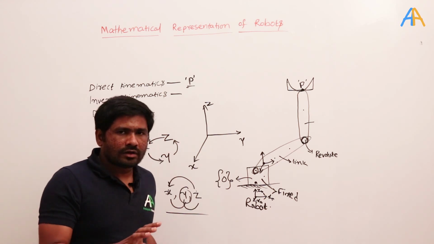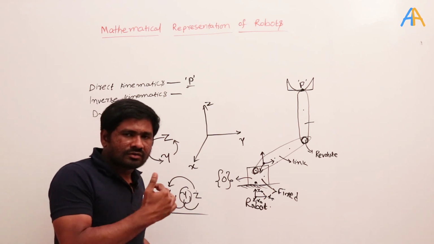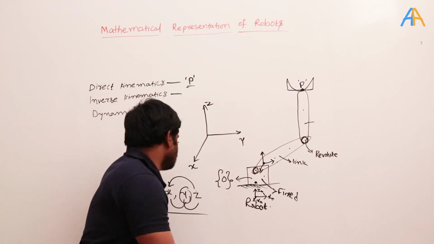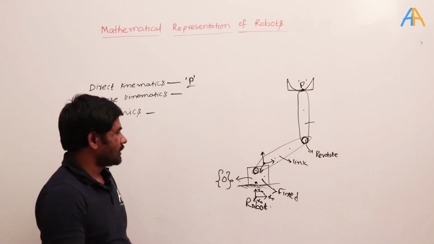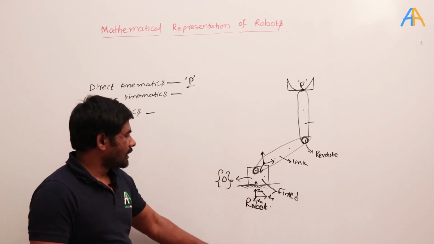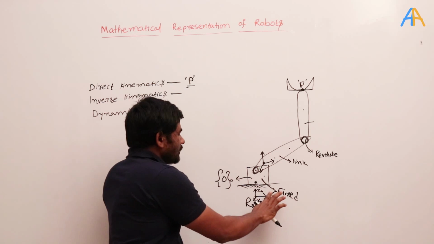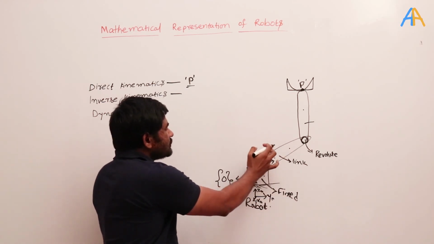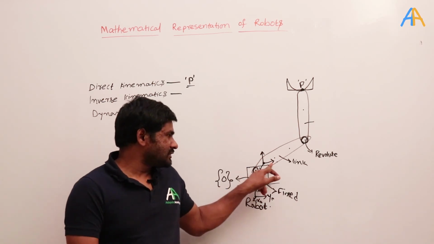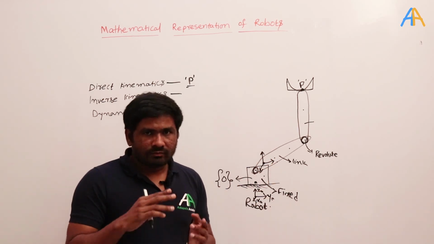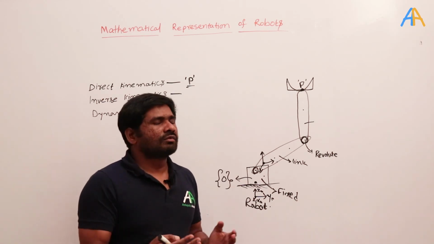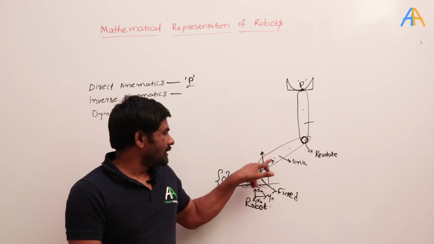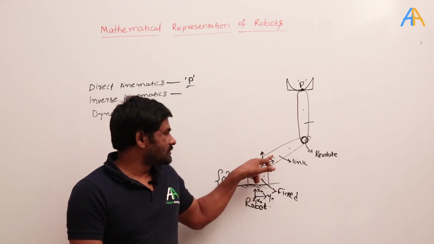You remember this because this is very much important, and this concept will come again and again, especially when you are dealing with the DH parameters. Okay, so what is happening here? I have considered a fixed coordinate system here, and individually I have considered a fixed coordinate system on the moving link. What is the meaning of that? If I stand on this moving link, then this coordinate system is fixed to me, it is not moving.